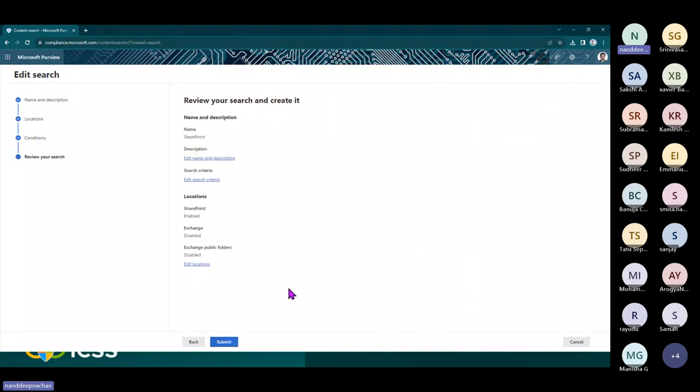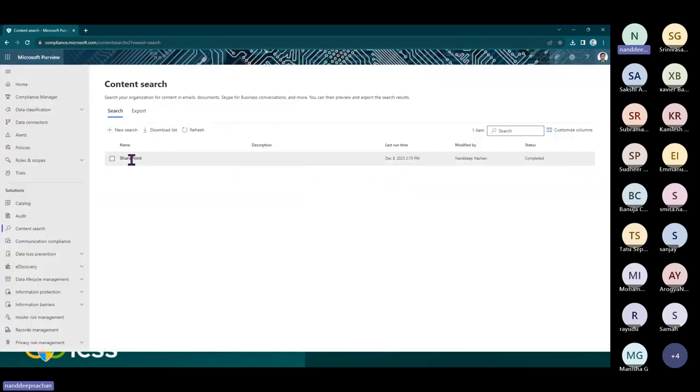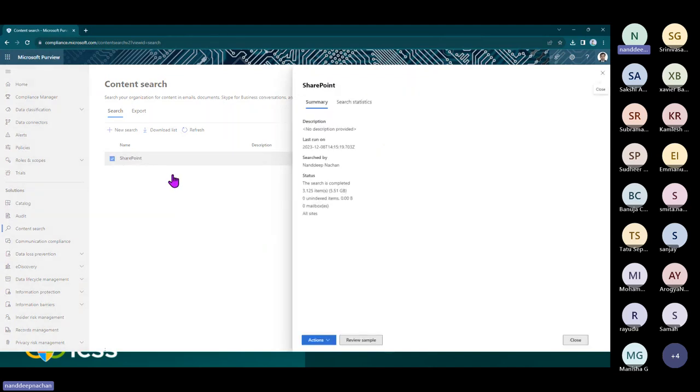So you can just review the things that you have done so far, and then you can just click on submit. So once you click on submit, this is the new search which is created for you. And then once you go inside of this search, you should be able to get all of the search statistics. So it takes some time, at least for this search that I had created, I had roughly a thousand sites in my portal. So it took around 2 hours for this to get indexed.